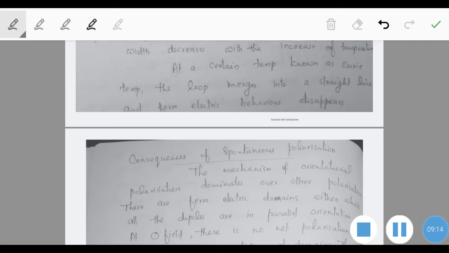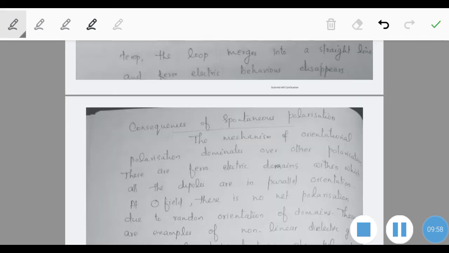And there are certain types of material called pyroelectric materials. In some crystals, when we apply an external electric field, there will not be any change in the associated dipole moment. But in certain types of substances, in order to change the dipole moment, we have to change the temperature. Such substances are called pyroelectric substances. Usually all ferroelectric substances are pyroelectric in nature.